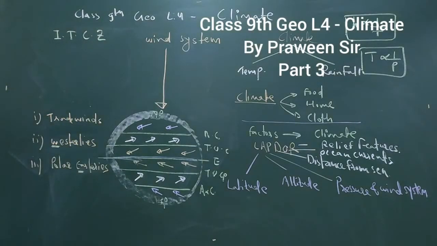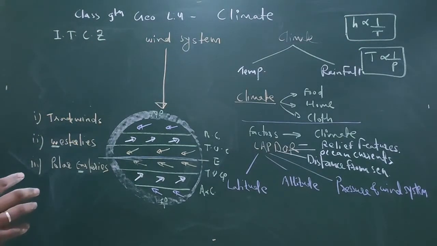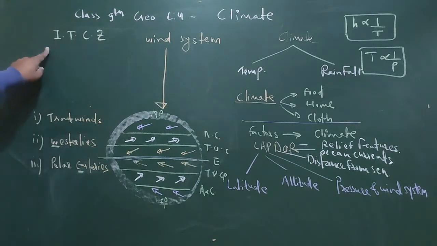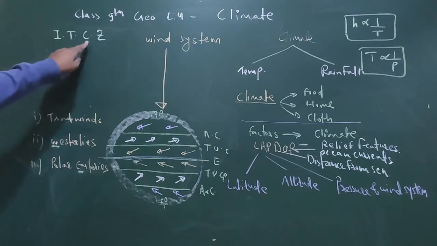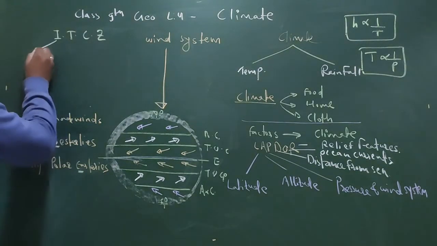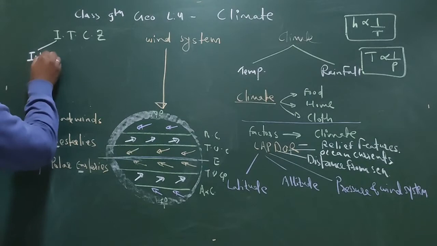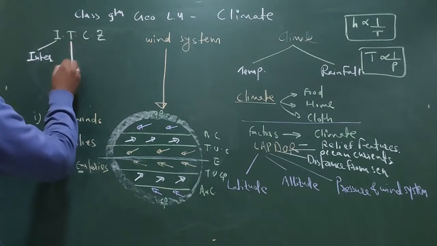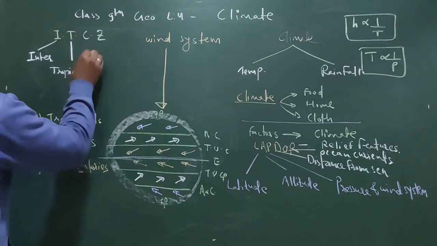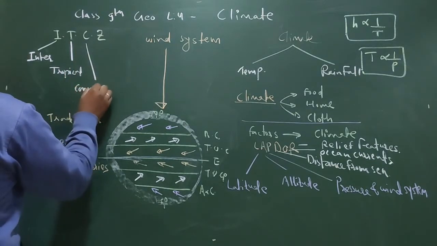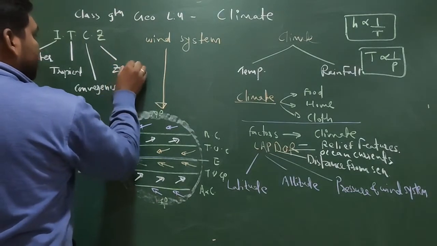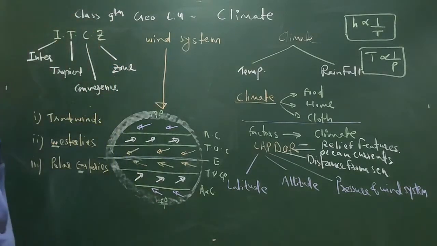ITCZ. Fine. ITCZ is made up of four words, or the full form of ITCZ is Intertropical Convergence Zone. Yeah? So I am writing the full form here first. Inter, because within the name only the meaning is hidden. Intertropical Convergence Zone. Yeah? Intertropical Convergence Zone.